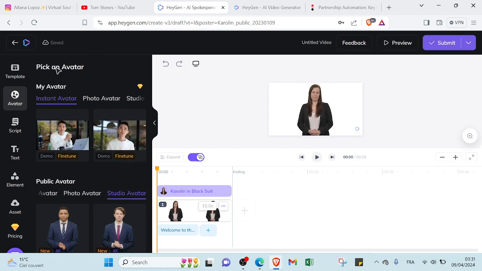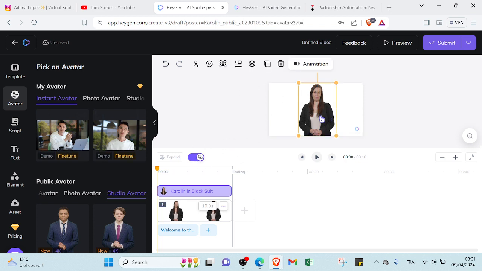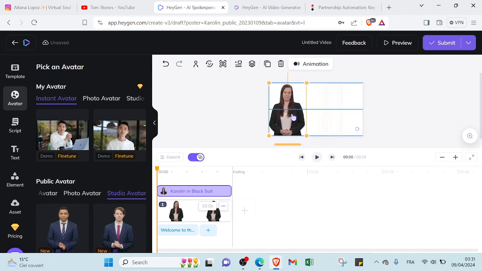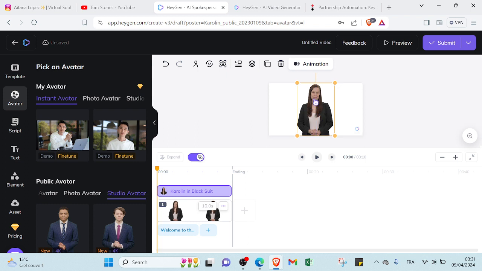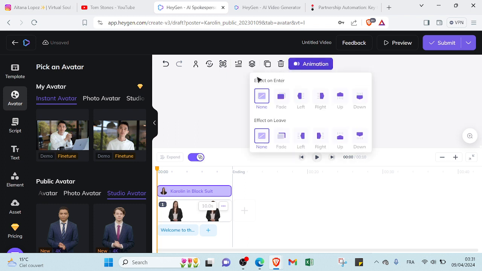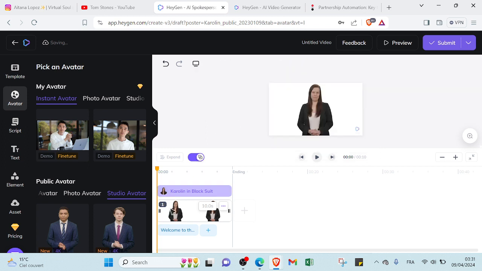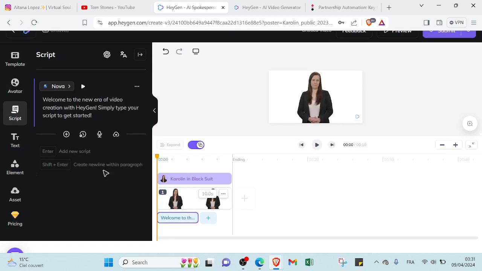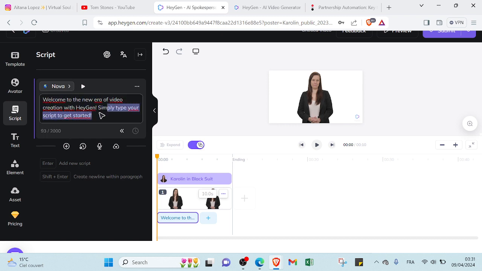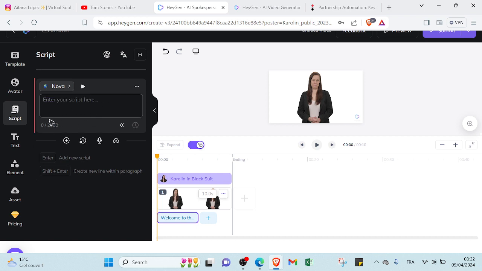And here we have a lot of options, as you can see. So you can display the place of your AI character. You can put it on the left or on the right or in the middle. Here we have animation, so you can add an effect on enter, add an effect on leave, and you can also add a script. So you can just delete that one. Let's select it all and delete it, and then you will click or add your script.